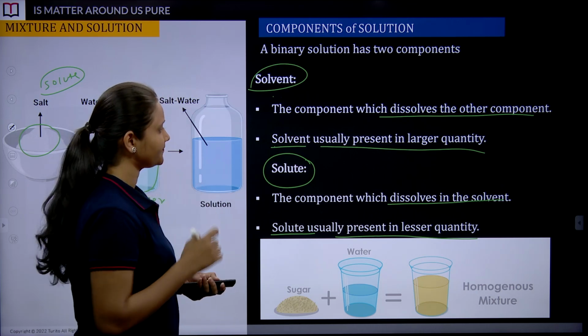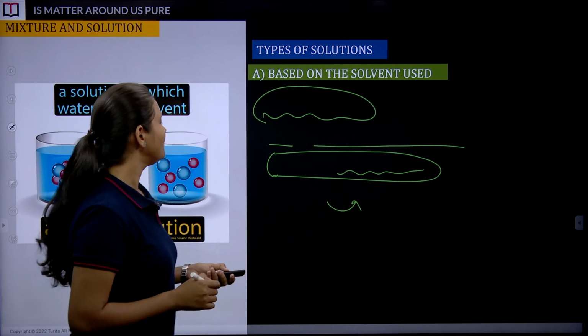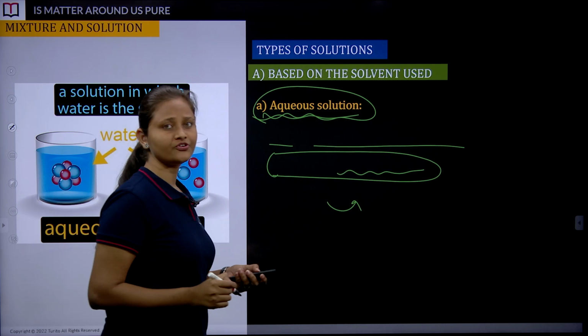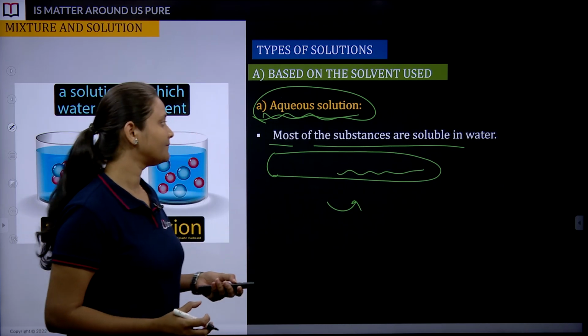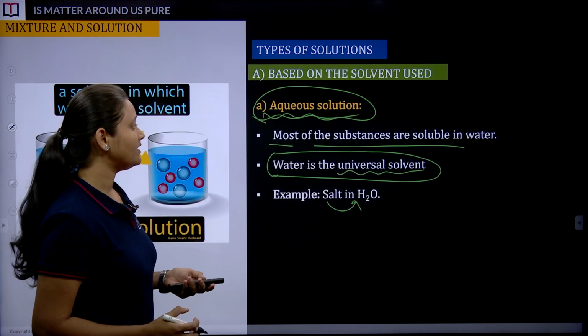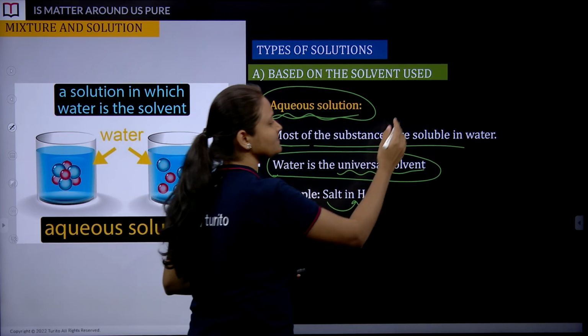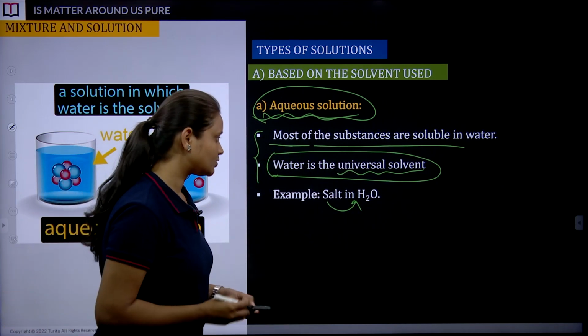Moving ahead, based on the solvent we have used, we have two different categories. First is aqueous solution, where we use water as a solvent. Remember this point also: most substances are soluble in water, and that's why we call water a universal solvent.